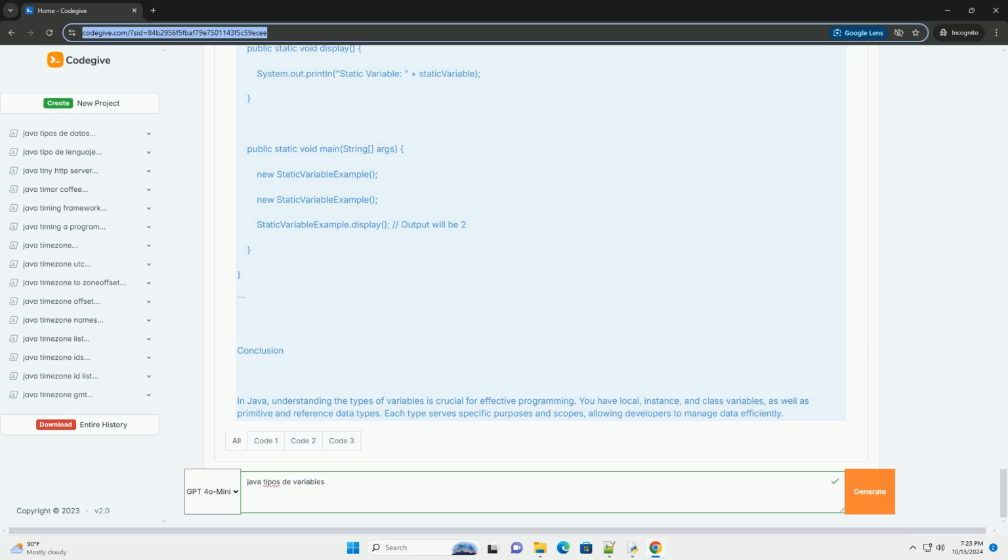Conclusion. In Java, understanding the types of variables is crucial for effective programming. You have local, instance, and class variables, as well as primitive and reference data types. Each type serves specific purposes and scopes, allowing developers to manage data efficiently.